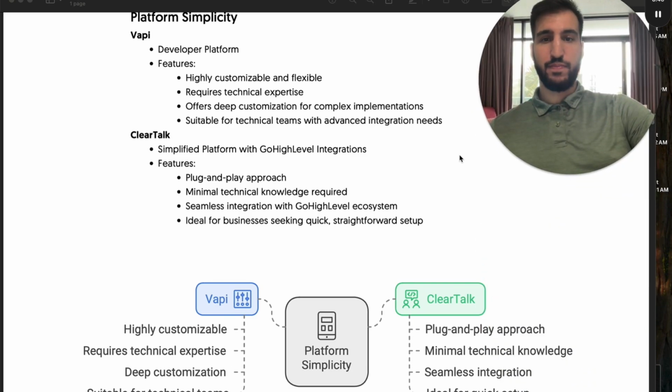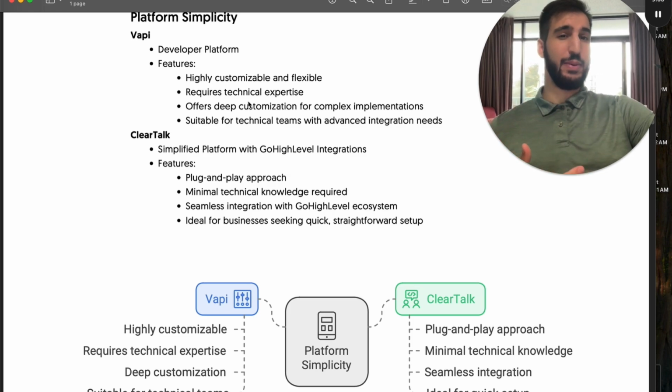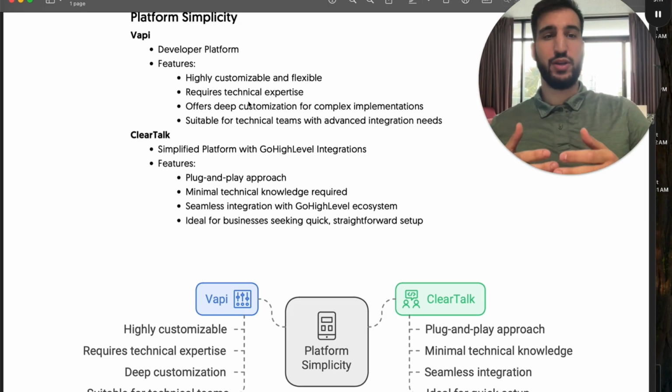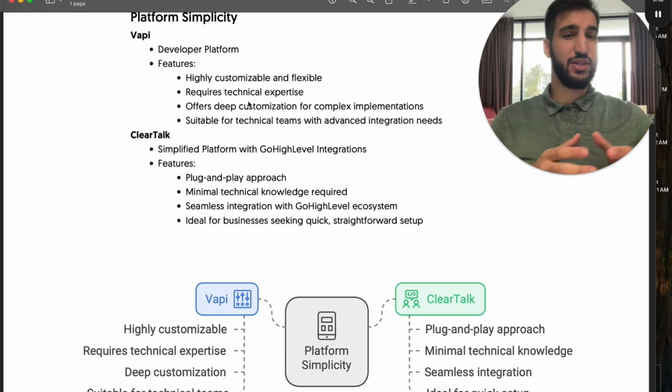Or are they saying, hey, I don't have a lot of budget, I just need something built out and I need it to work, right? So it depends on your goals. Vapi, as we said, is a developer platform. So it's super customizable, super flexible, and it requires technical expertise. The average Joe is not going to be able to build on this. It's going to take a lot of learning, a lot of testing, YouTube video this, YouTube video that, and they're not going to be able to build it right off the bat. It's going to take a lot of technical skills.